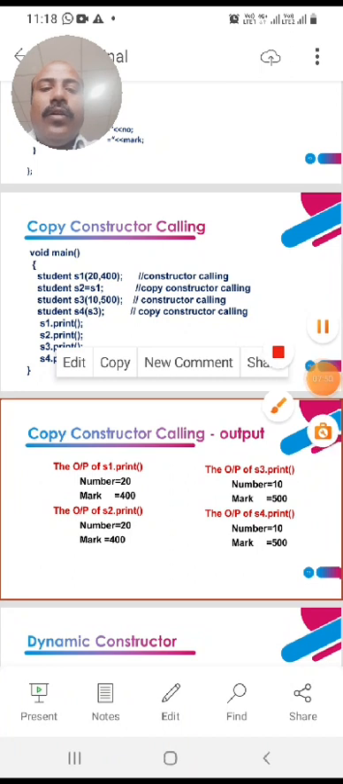In the object 4, number is 10 and mark is 500.